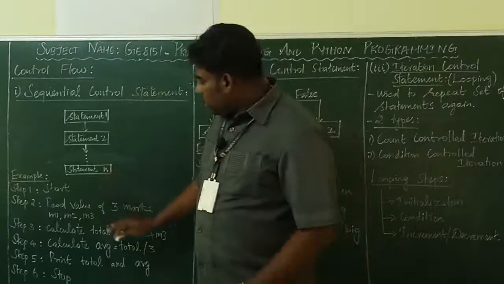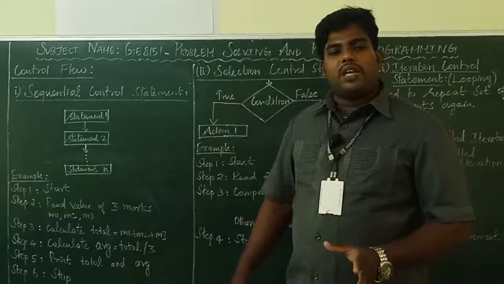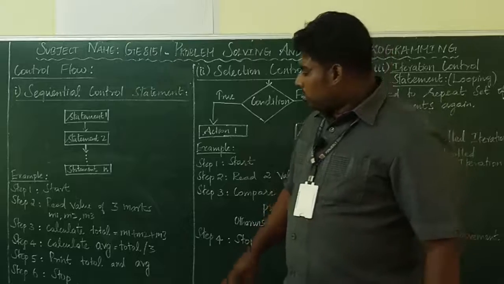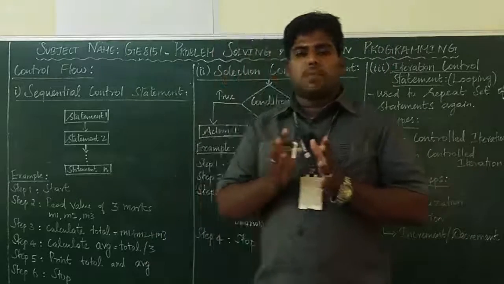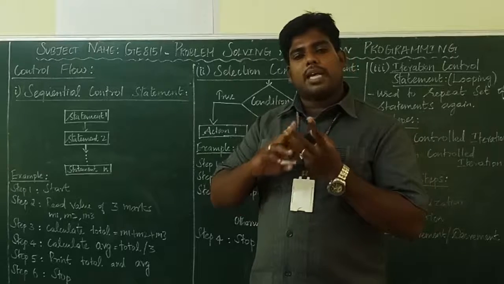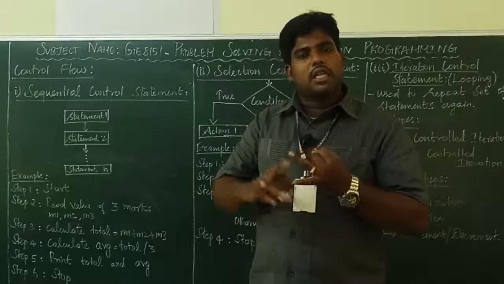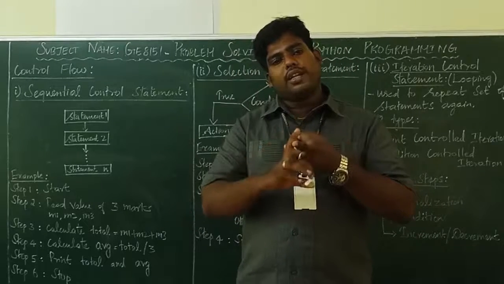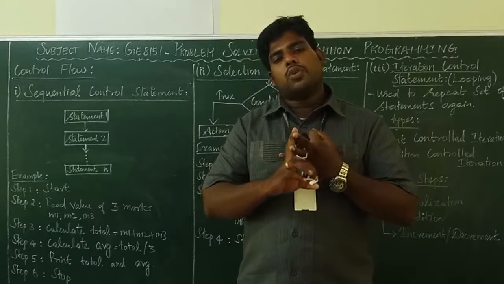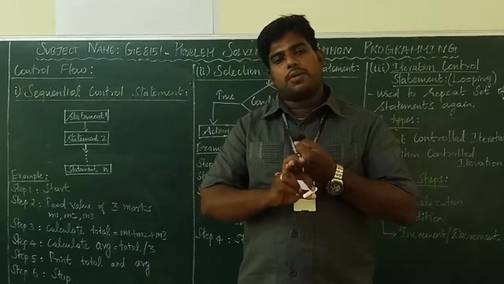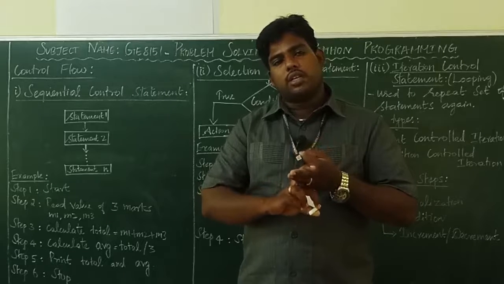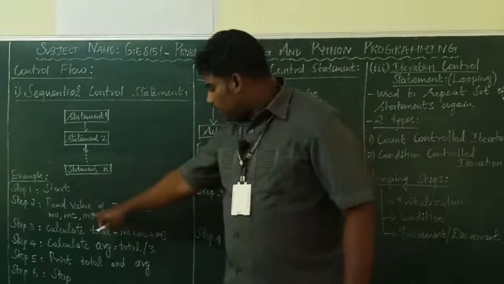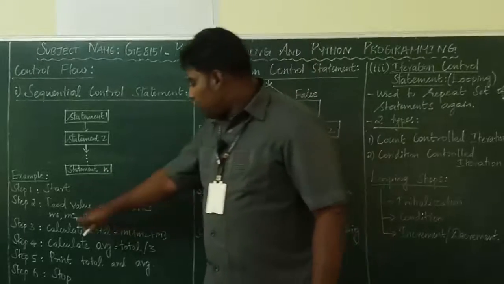This is an example to find the average of your marks. You want to calculate the marks, then find the average. So here I am going to take 3 marks as input, then find the total, then find the average. So what are the steps? First, read 3 marks, then calculate the addition of the 3 marks, then divide and get the average. So the first step is start. The second step is to read the values of the 3 marks, M1, M2, M3.